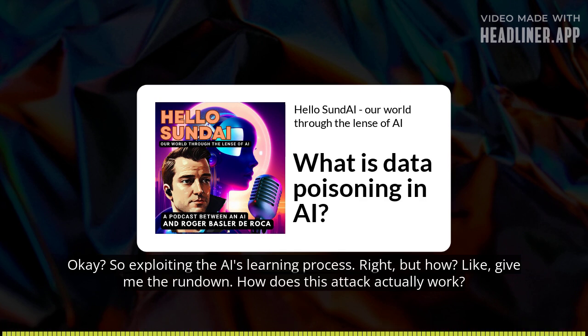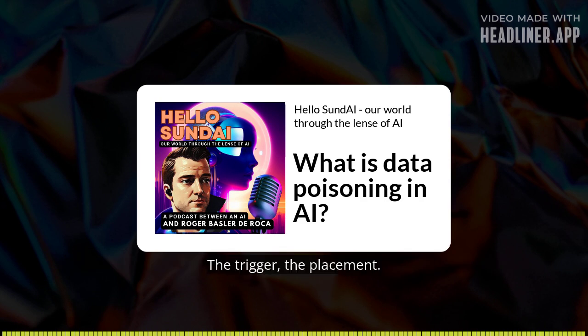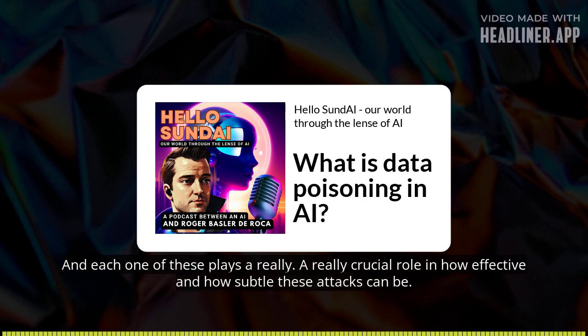So exploiting the AI's learning process. Right. But how? Give me the rundown. How does this attack actually work? So the researchers break down a data poisoning attack into three key elements: the trigger, the placement, and the target output. Each one of these plays a really crucial role in how effective and how subtle these attacks can be.